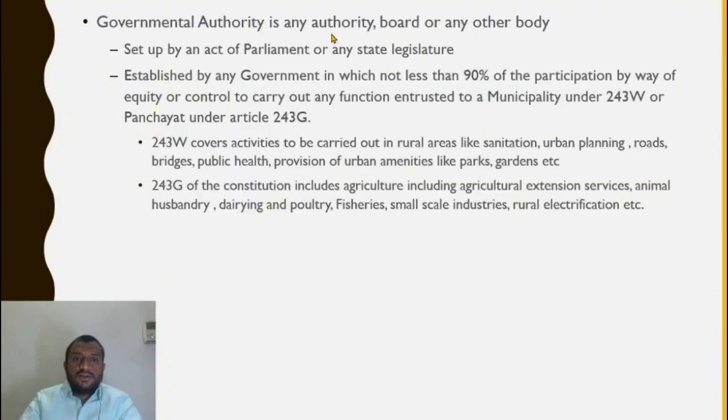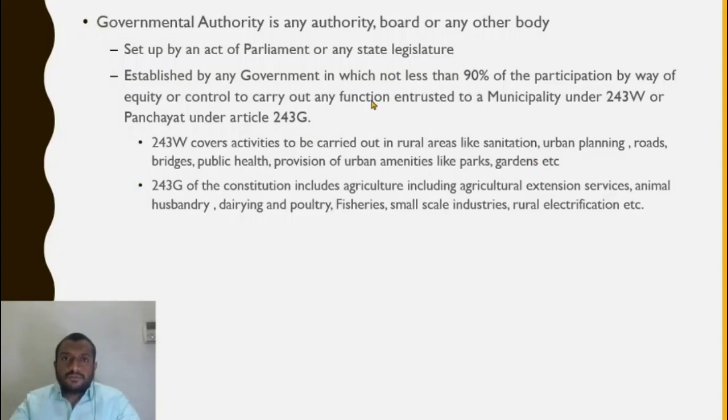What is a government authority? Services provided by a governmental authority. What is a governmental authority? A governmental authority is an authority, board or any other body. So it has to be an authority, board or any other body. That is the first condition. Second, it has to be set up by an act of parliament or any state legislature, or established by the government in which not less than 90% of participation by way of equity or control, to carry out any function entrusted to a municipality or panchayat under 243G.